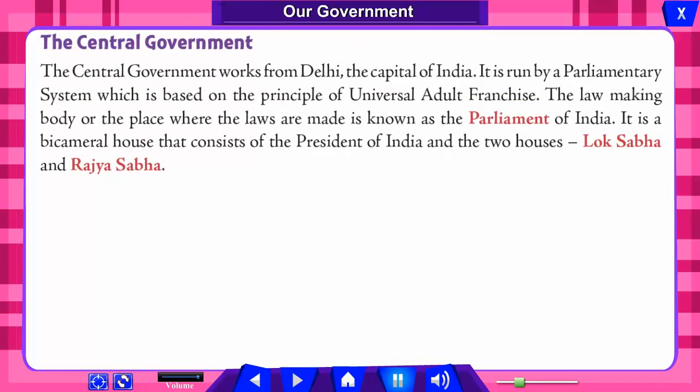The central government works from Delhi, the capital of India. It is run by a parliamentary system which is based on the principle of universal adult franchise. The law-making body, or the place where the laws are made, is known as the Parliament of India. It is bicameral, consisting of the President of India and 2 houses, Lok Sabha and Rajya Sabha.